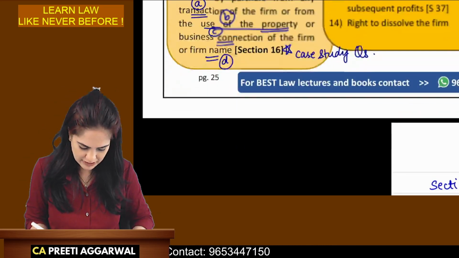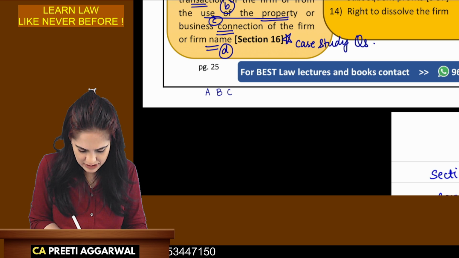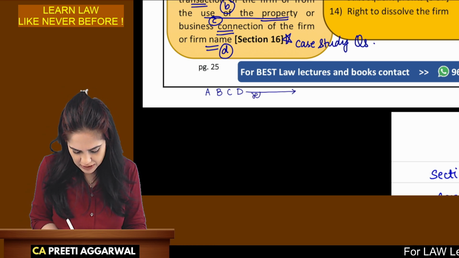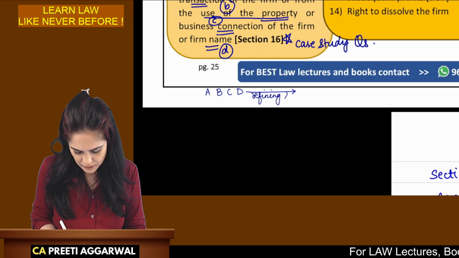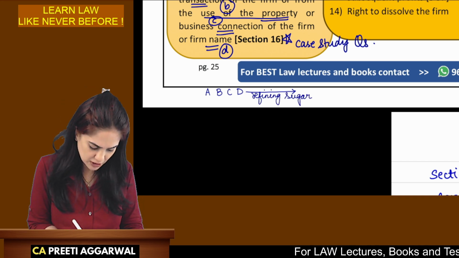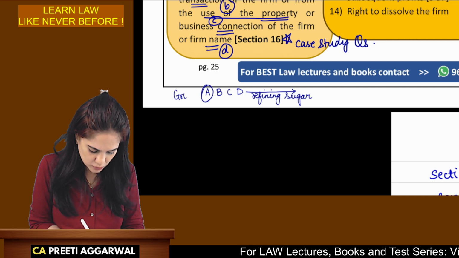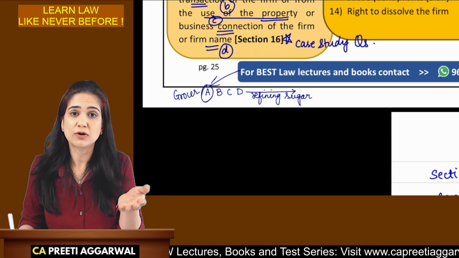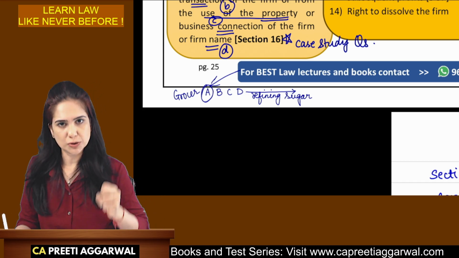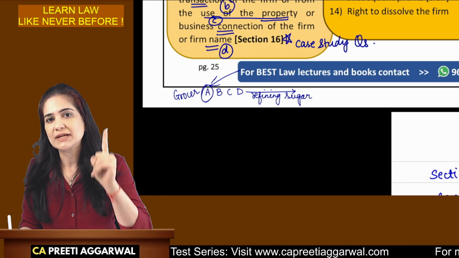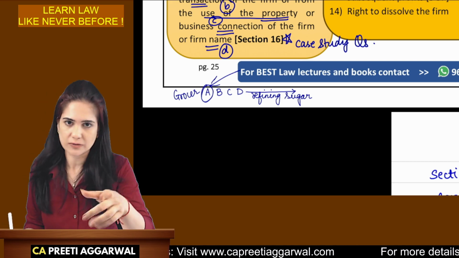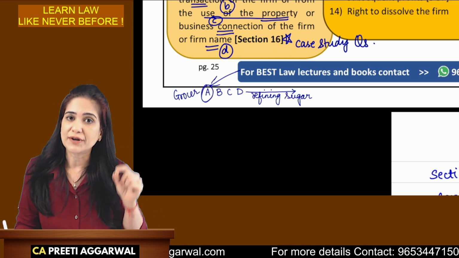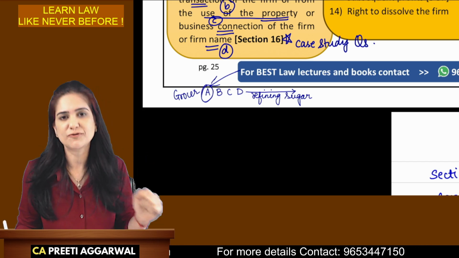I'll give you an example to understand this. A, B, C, D, they are many partners. Now, they have started a new business of refining sugar. Okay, they are in the business of refining sugar. Now, A is a wholesale grocer. So we have told A that you know the prices of sugar. You have a grocery store. You purchase the sugar which we will refine. Now A knows that the price of the sugar is going to increase subsequently. In 2-3 days it is going to increase. He said, yeah, I will buy. Now he has already purchased sugar at a lower price for his business.